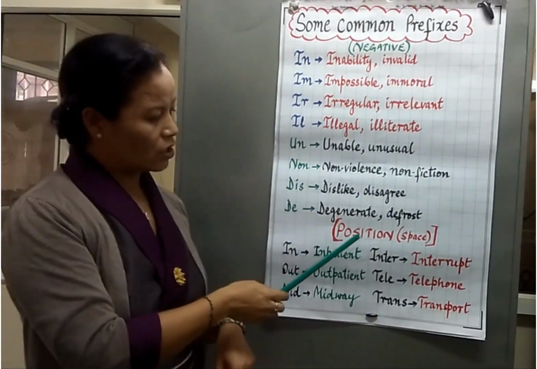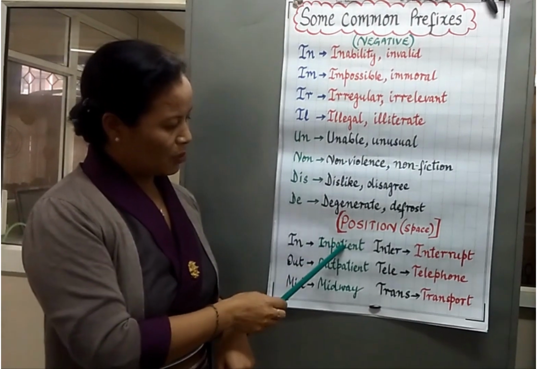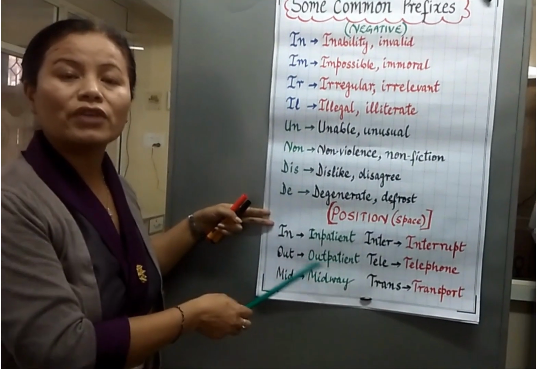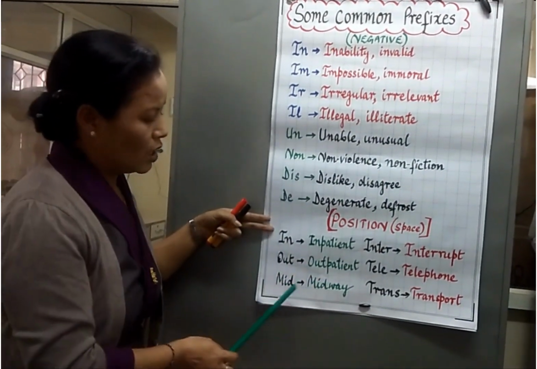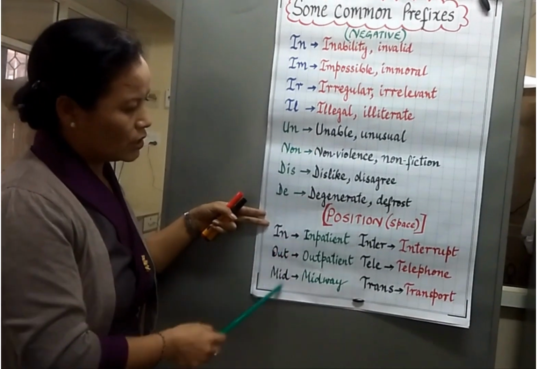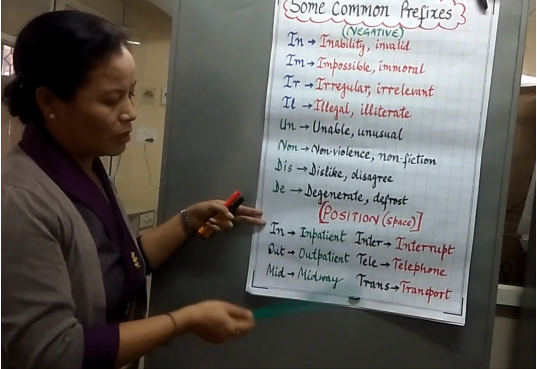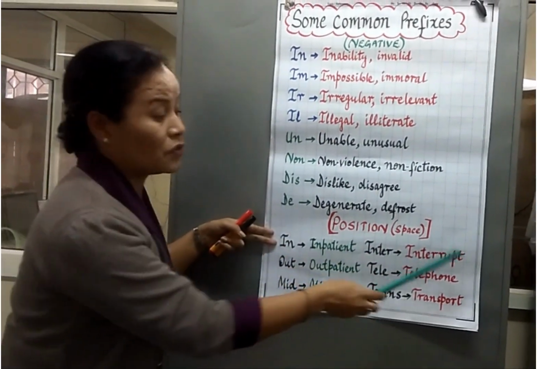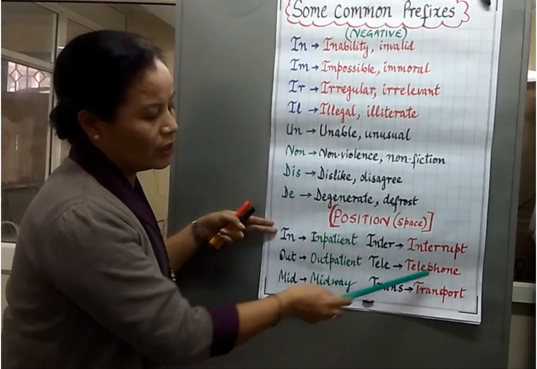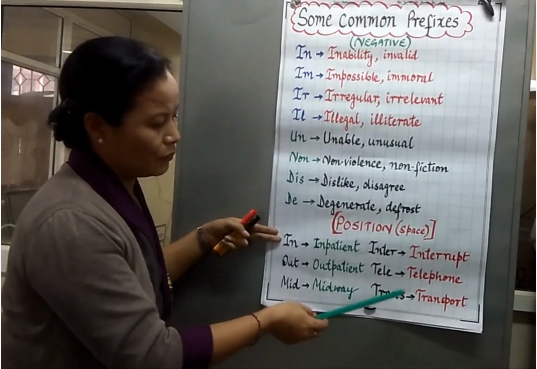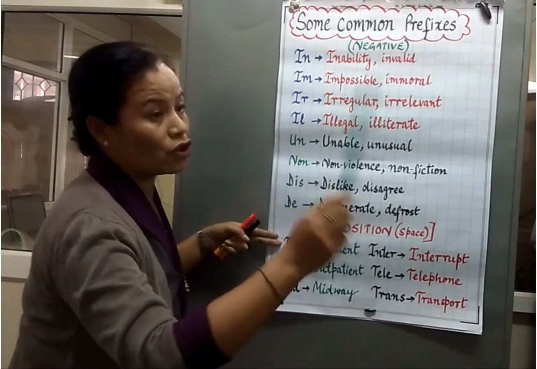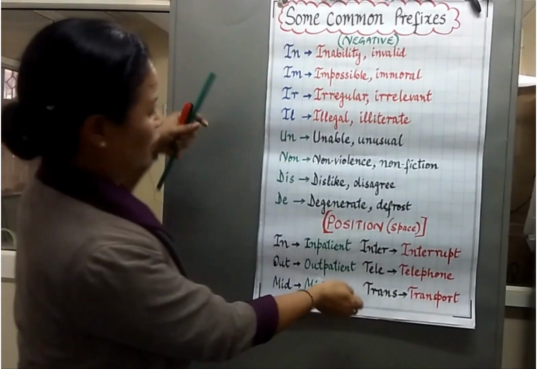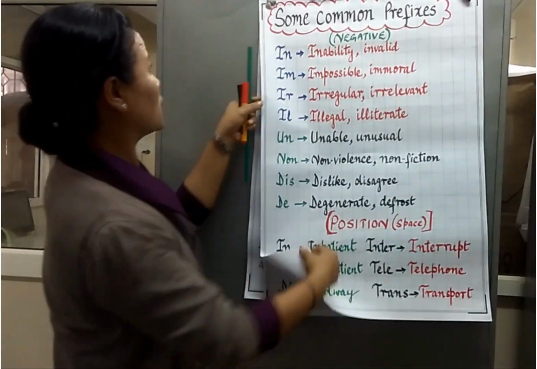And then we have prefixes of position, that is place, like inpatient, outpatient. In hospitals, we often see these words, inpatient and outpatient. Then you have midway, midnight. These are also prefixes that you can add on a base word. Then inter. Inter means between. So interrupt, interfere. And then telephone, television. Tele means distant. And then transport. Trans means across. Transport, transfer. So these are some of the common prefixes, and we still have some more prefixes.